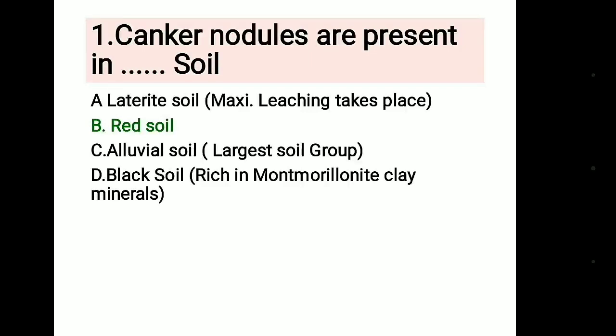Let's see the first question. The canker nodules are present in dash dash soil, and the right answer is B, red soil. Let's see the other options too. First one, laterite soil, in which maximum leaching takes place. Then alluvial soil, which is the largest soil group. And black soil, which is rich in montmorillonite clay minerals.